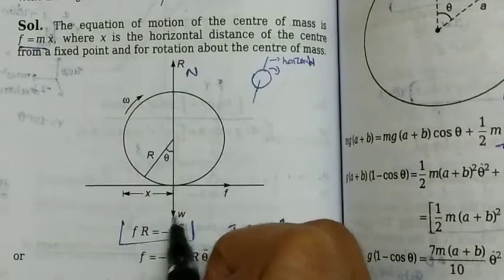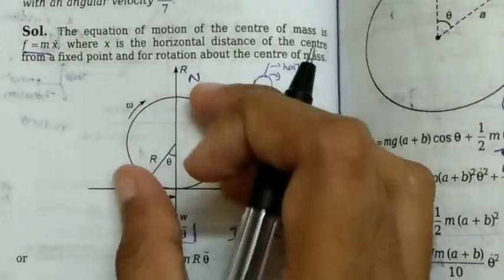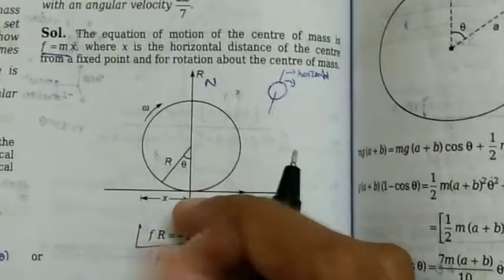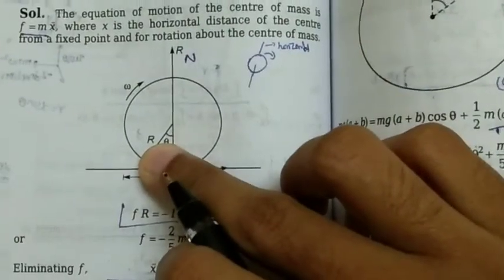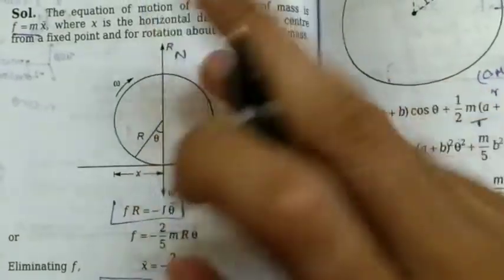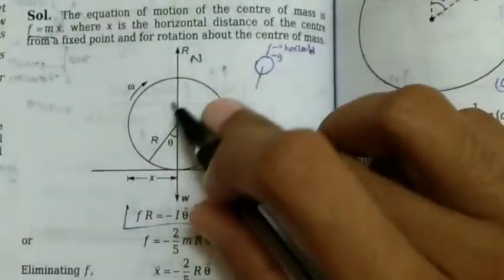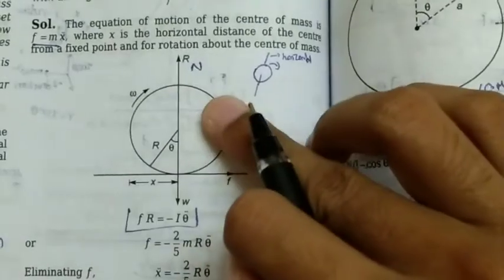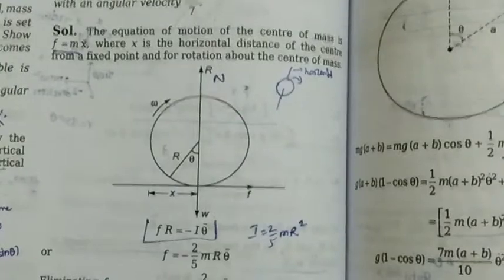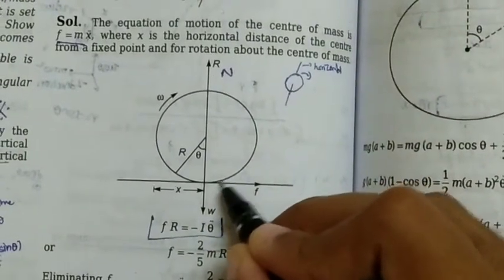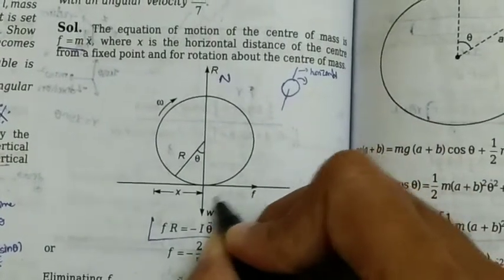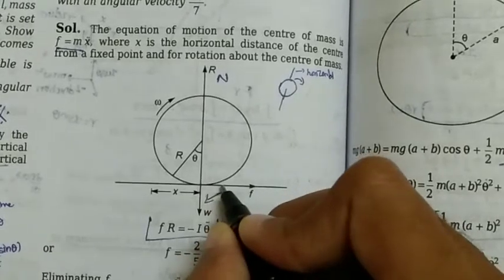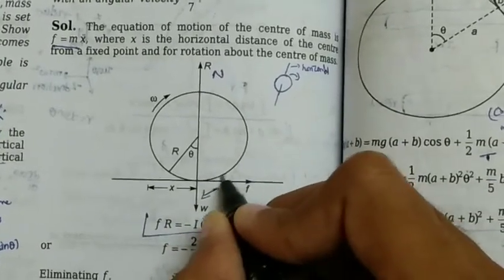Weight of the sphere acts vertically downwards, and as the sphere is brought in contact with this floor, a contact force develops, that is nothing but the normal force or reaction force, in exactly the opposite direction. Capital R here is the radius of the sphere, and this is the reaction force, just like the normal force. As it spins in this direction, at this point it would be moving in this direction. If you draw the tangent here, it would move along it, in this direction.